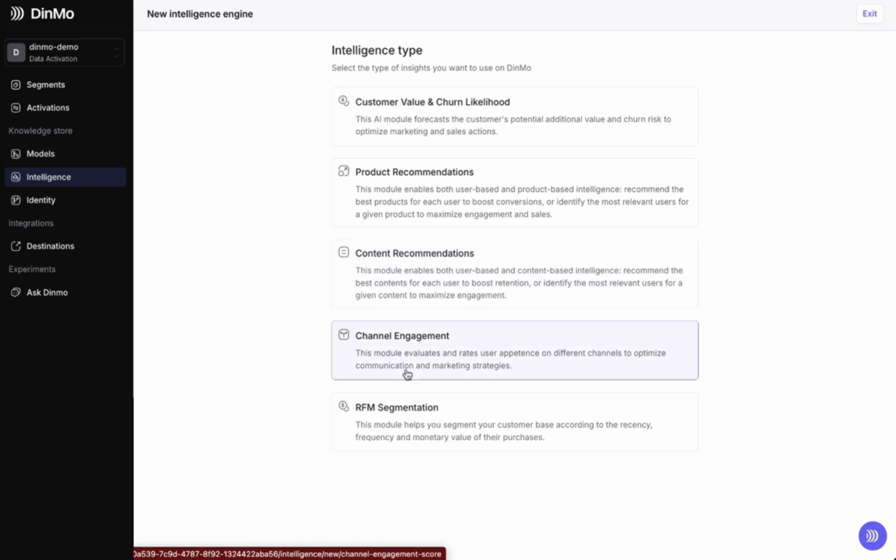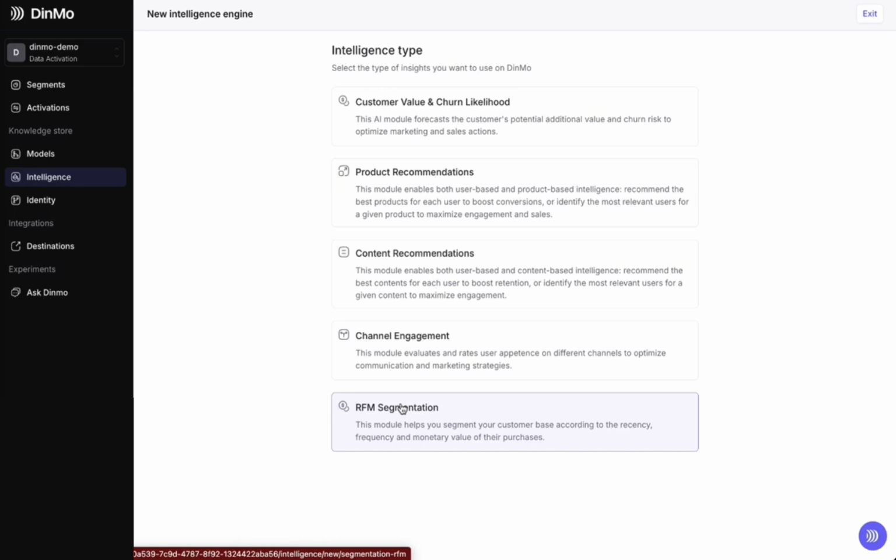Should I contact this person via SMS, that person via email, or that person through a Facebook ad to generate revenue for myself? And the last module we offer is RFM segmentation, which is fairly standard, based on recency, frequency, and monetary value. Is this a high-risk customer, a VIP, etc.?